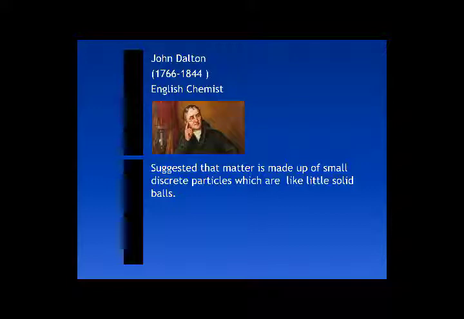He actually talked about the structure of the atoms, how the atoms look like. So he said that atoms look like small solid balls, little tiny solid balls. He suggested about the structure of the atoms, right?